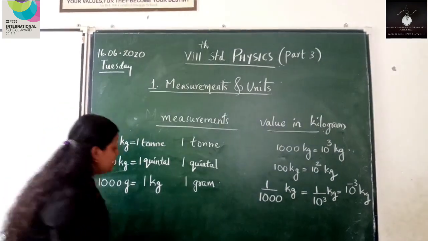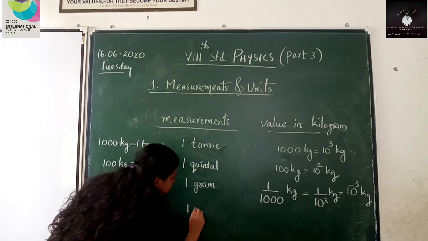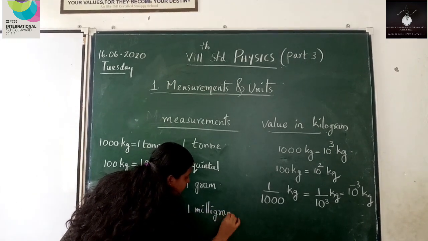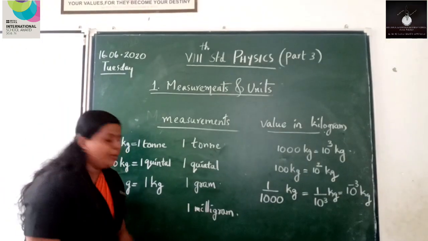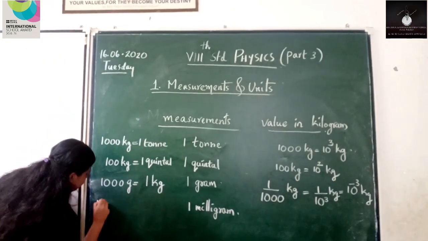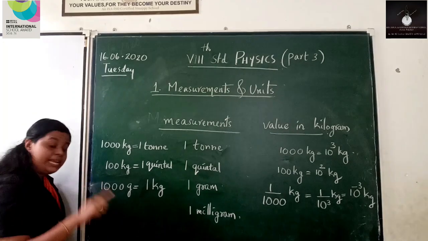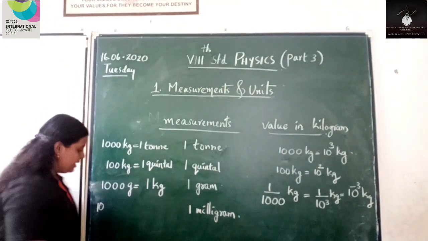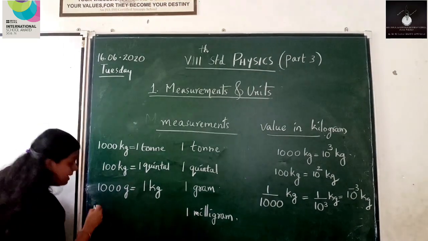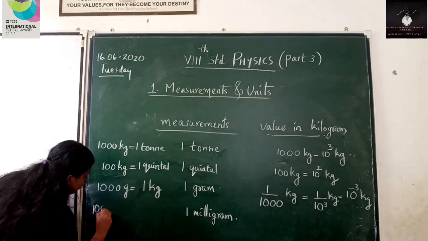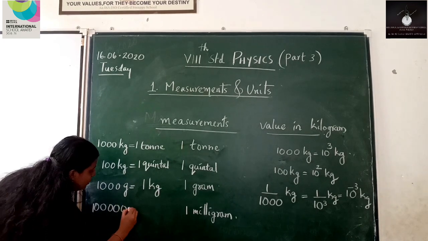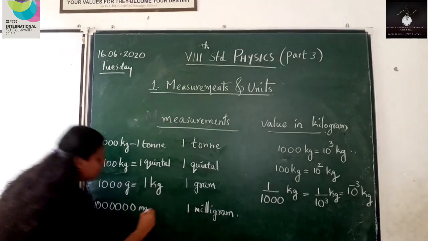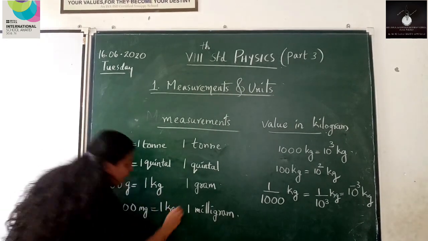Now one more measurement, that is 1 milligram. Here you have to know that 10 lakh milligrams constitute a kilogram. How many zeros are there? 6 zeros: 1, 2, 3, 4, 5, 6. So 10 lakh milligrams constitute a kilogram.